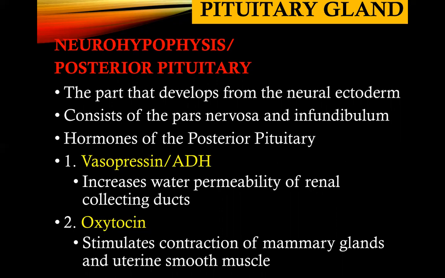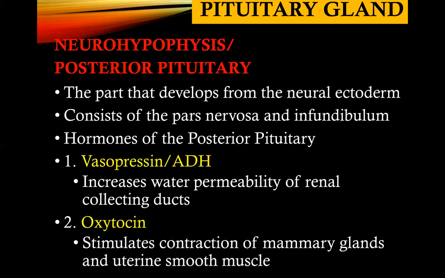Hormones in the posterior pituitary, take note, are not produced in the posterior pituitary gland. These hormones, vasopressin or ADH, antidiuretic hormone, and oxytocin, will be stored and released by the posterior pituitary when the need arises. But again, they are not produced there. Vasopressin's function is to increase water permeability of the renal collecting ducts, while oxytocin stimulates the contraction of your mammary glands and the uterine smooth muscle.